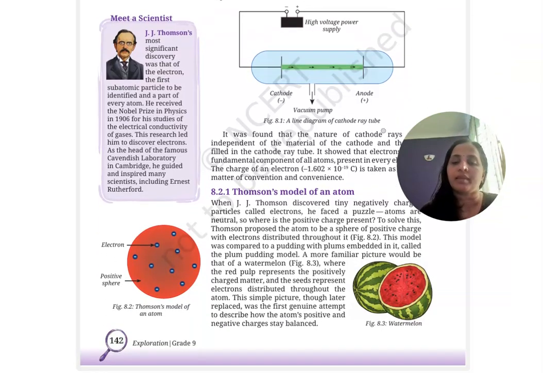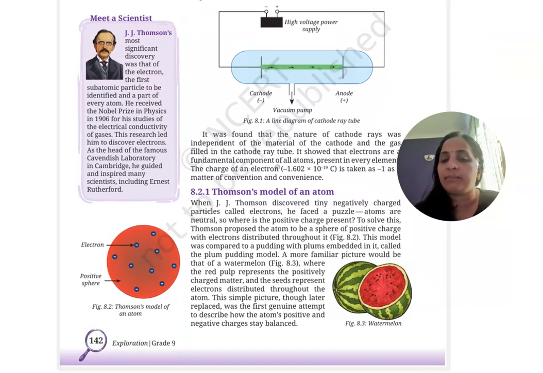Then next, based on that, he found out the electrons. Now he understood that negatively charged particles are inside the atom. So based on that, he proposed a model for the atom. They understood that the atom is electrically neutral. To prove that, he now had the cathode rays, or electrons, having negative charge.